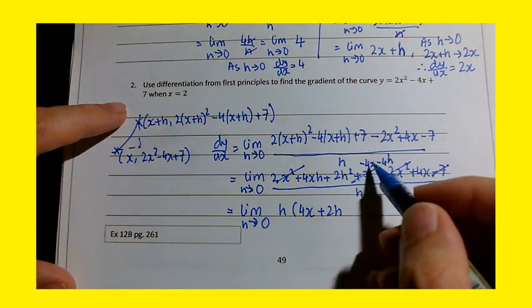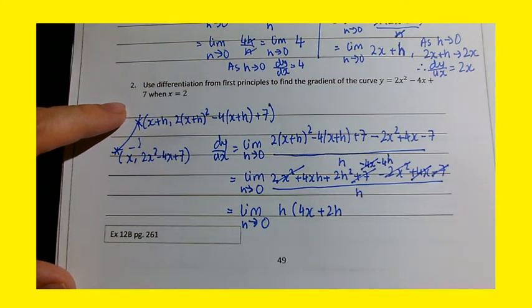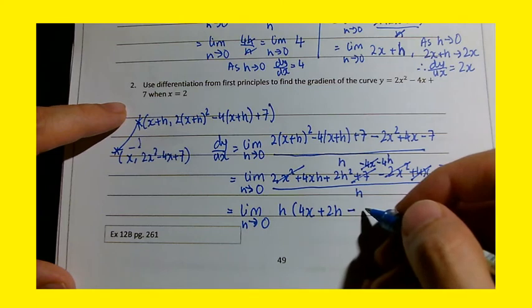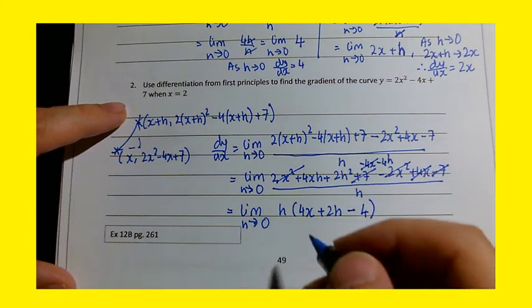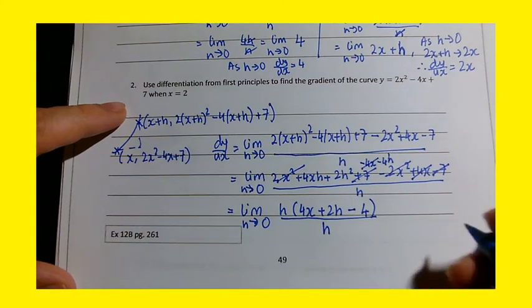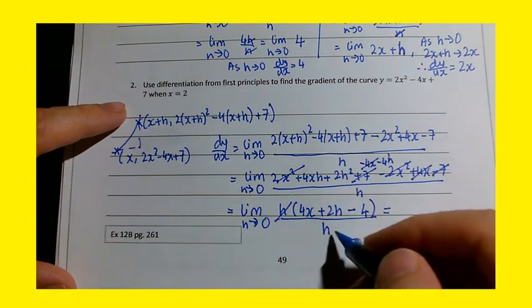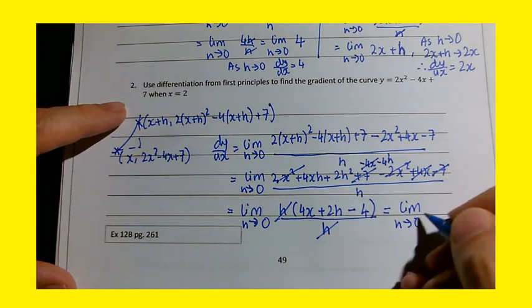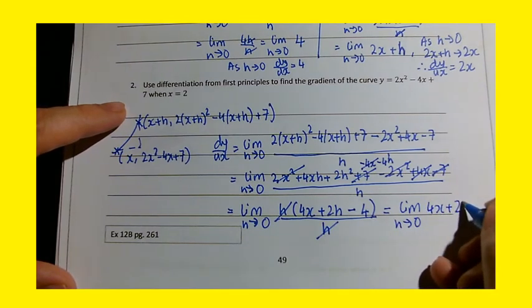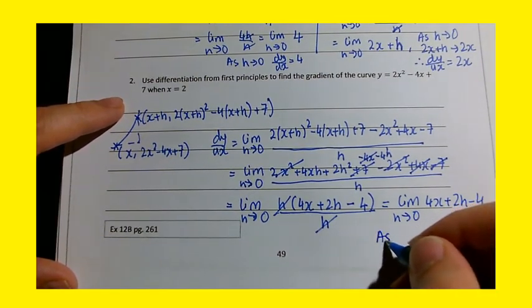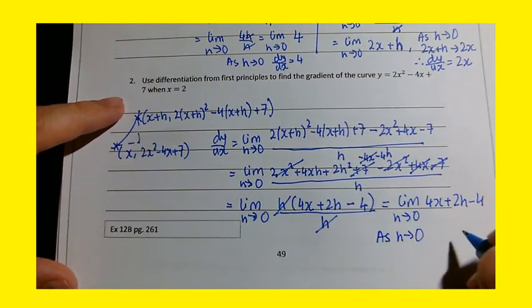So the minus 4x and the 4x will cancel out. So you've got minus 4h here. So that's minus 4 all over h. See how sometimes mistakes could happen. Cancel out the h's. You're left with 4x plus 2h minus 4. Right, now as h tends to 0, 2h will become 0.